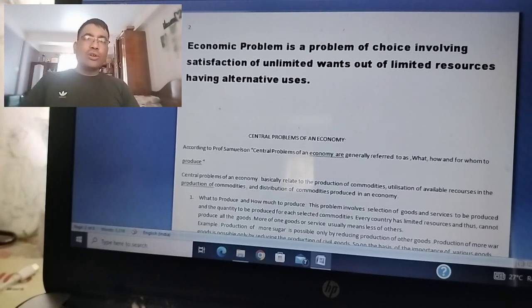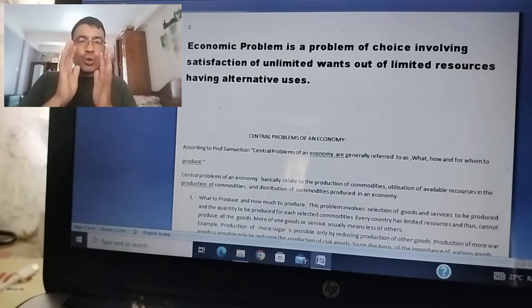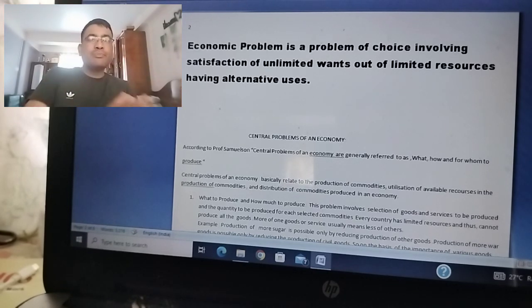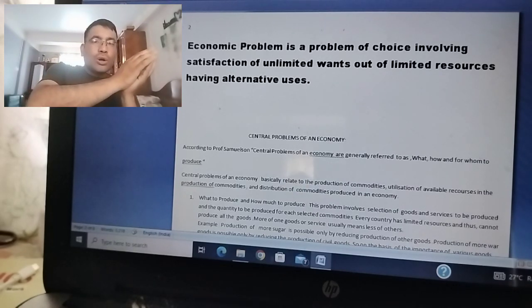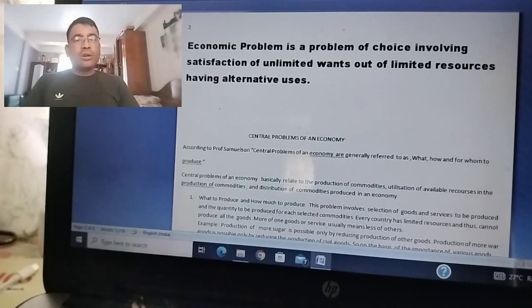In a capitalistic, private economy, resources may be diverted to produce more profit oriented commodities, ignoring social welfare. But in government enterprises, that is a socialistic economic system, the government will target using those limited resources to produce socially desirable goods, because they are more social welfare oriented than profit oriented, whereas private companies are more profit oriented than socially oriented. This is what is called the economic problem.